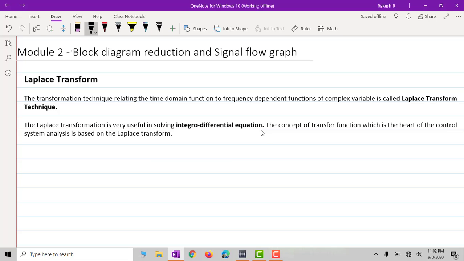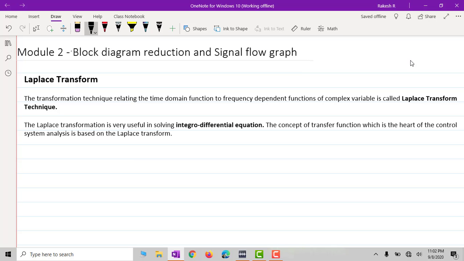Now, the Laplace transformation is defined as the transformation technique relating a time domain function to the frequency dependent function of a complex variable. This is called the Laplace transformation technique. Now, where do we use this Laplace transformation?